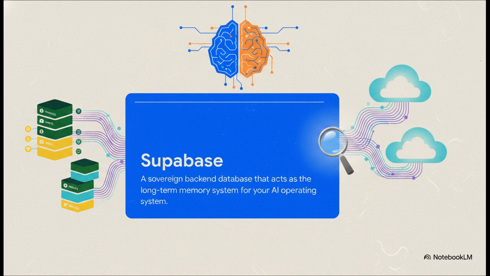Here, you set up custom schemas, which is really just a fancy way of saying you create specific storage boxes for your business operations, your finances, your daily habits, and your health metrics. This becomes your completely secure knowledge base. And because this memory system securely holds all your knowledge, you can seamlessly plug it into any large language model you want down the road.